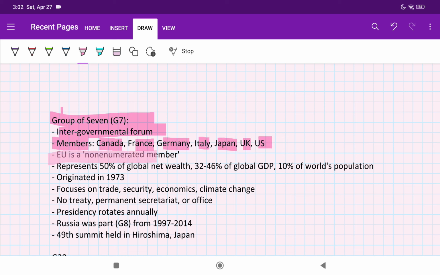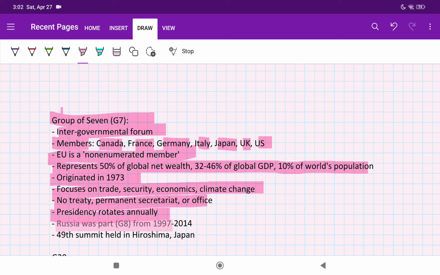The EU is a non-enumerated member. It represents 50% of the global net wealth, 32 to 46% of the global GDP, and 10% of the world population. It originated in 1973 and focuses on trade, security, economics, climate change. No treaty, permanent secretariat or office. Presidency rotates annually. Russia was part of G8 from 1997 to 2014, and the 49th summit was held in Hiroshima, Japan.